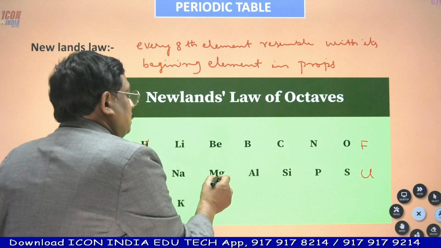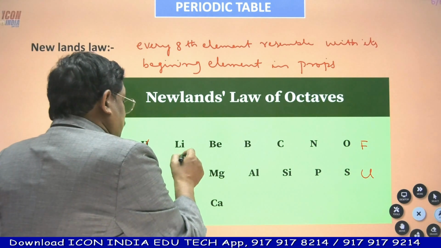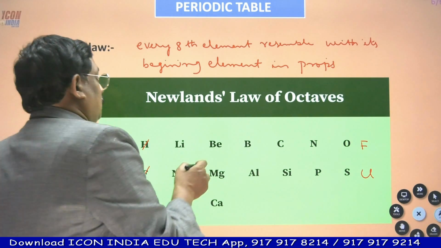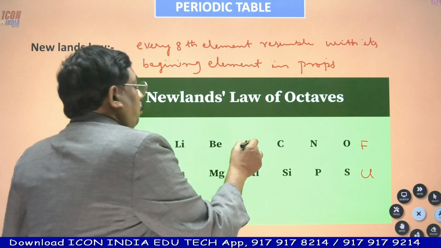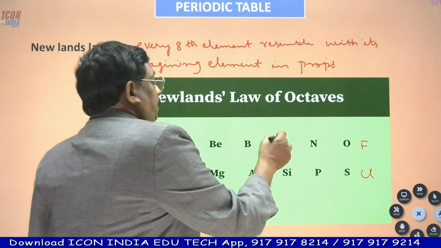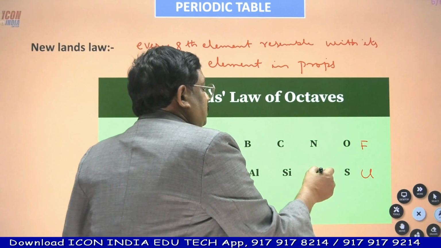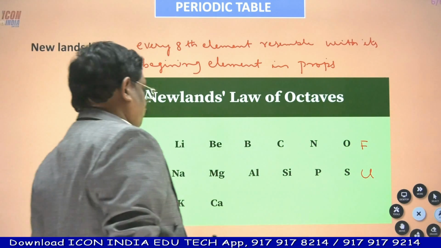If magnesium is the first element, the 8th element is calcium. So lithium with sodium and potassium show similar properties. Beryllium shows similar properties with magnesium and calcium. Boron with aluminium. Carbon with its 8th element silicon. Nitrogen with phosphorus. Oxygen with sulfur. Fluorine with chlorine.